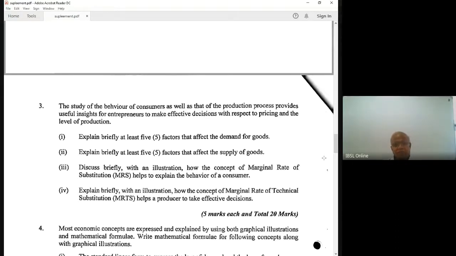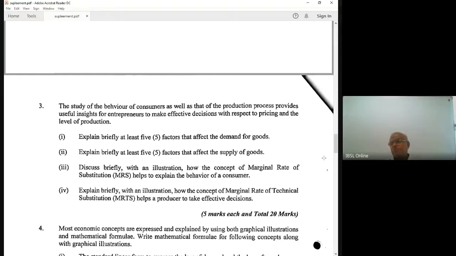Right? Last one: explain briefly with an illustration how the concept of MRTS, marginal rate of technical substitution, helps the producer to produce effectively. I am not quite sure we discussed this concept. Yes, MRTS is similar to MRS, which we discussed clearly.